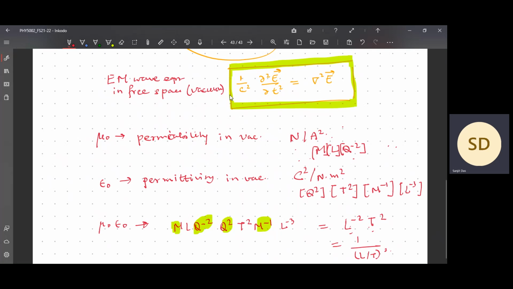So this is the way we have proved, from Maxwell's equations in vacuum, the electromagnetic wave equation in vacuum. So this brings the close of this section.